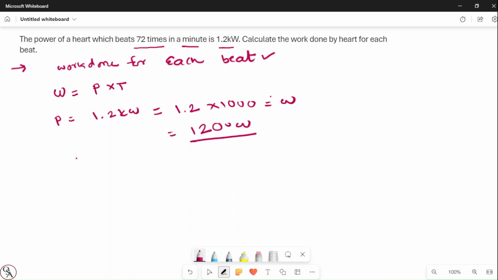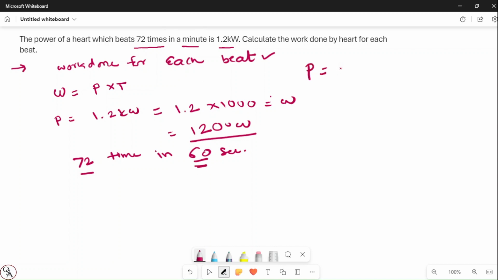72 times in a minute. So in a minute means 60 seconds, right? That means 72 times in 60 seconds. So this is happening in 60 seconds, right? So let's calculate the work done first.